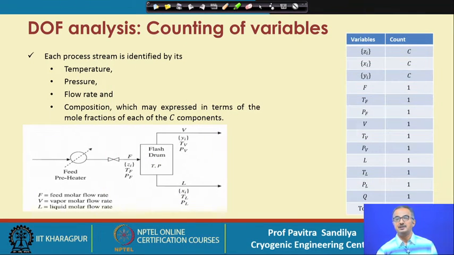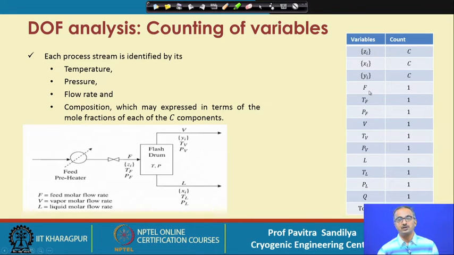Now we first understand how to count the variables. Here we have C number of components in each of the feed, vapor and liquid. So Zi represents basically a vector of the compositions. We have put this curly bracket, and here we see that there are C number of components, so C number of mole fractions. Similarly, we have Xi, we have C number for the liquid. For the vapor again we have C number of components, that means C number of mole fractions.